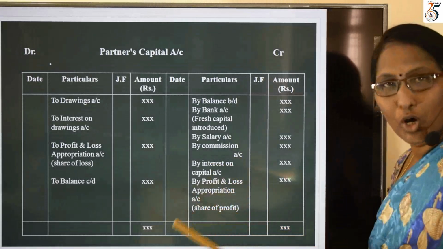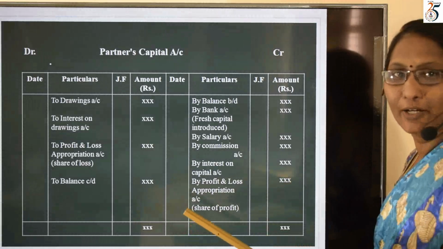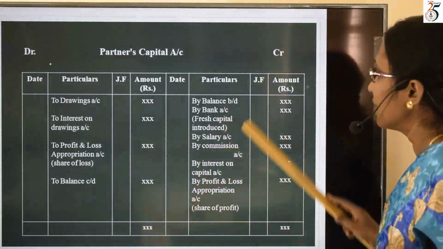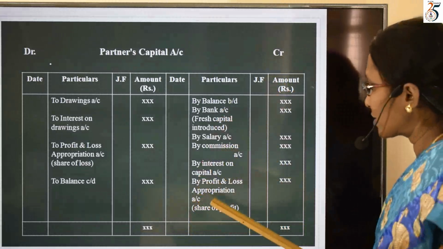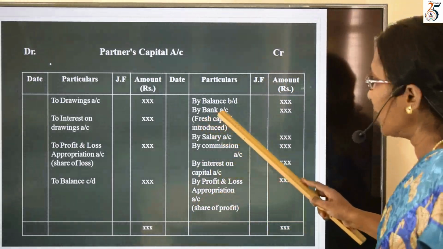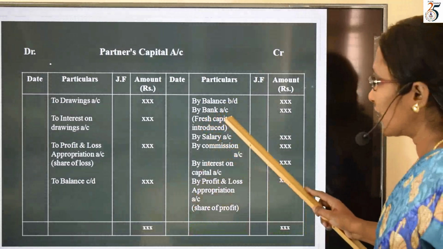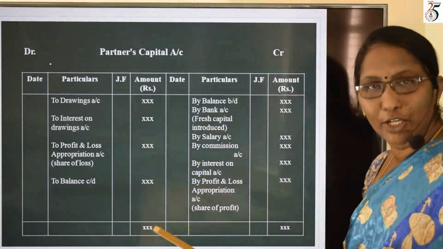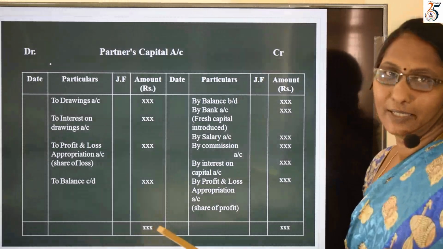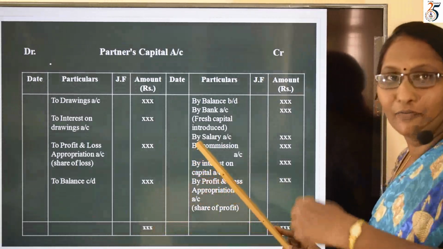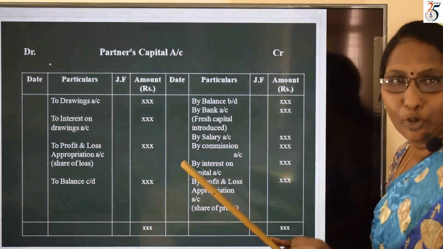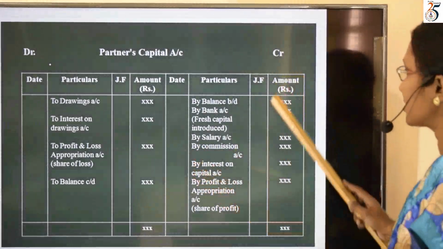This profit also we have to add with capital. So we do write this in credit side. So next to this, by bank account, fresh capital introduced. This is additional capital introduced by the partners, should be added with the capital. So to add this with the capital, we do write this in credit side.